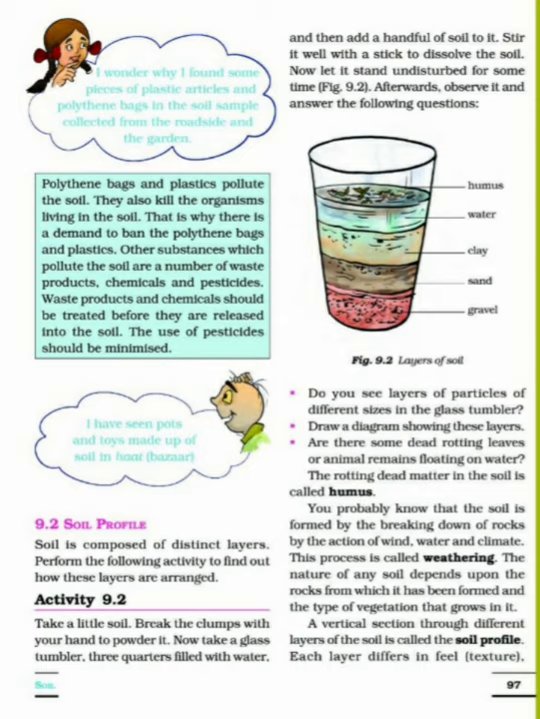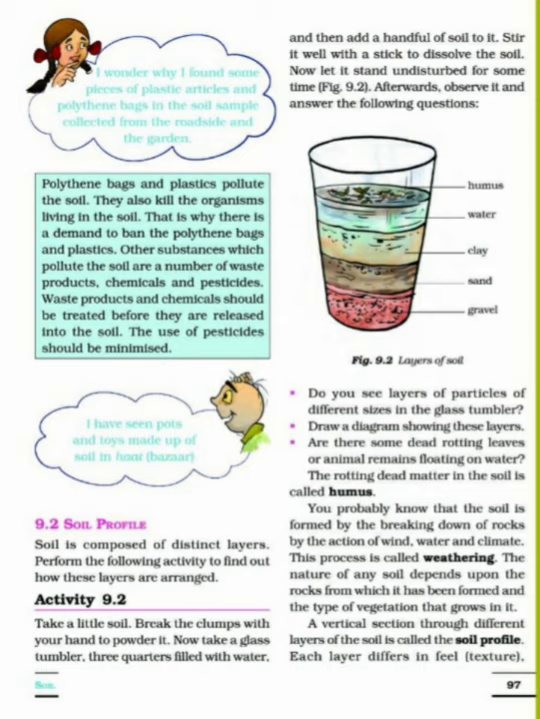And you know what, students, how is soil formed? Soil is formed by the process known as weathering. Weathering is the process which forms the soil. Weathering means the breaking down of rocks by the action of wind, water and the climate. Rocks break into smaller pieces because of wind, water and climate. So that process is known as the weathering process, and from that the soil is formed. Understood?